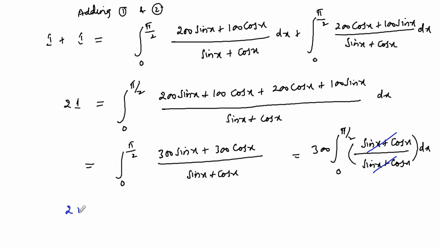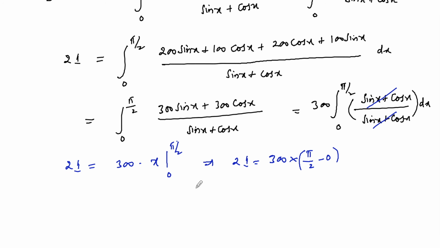So we have 2I is equal to 300 times integral of 1 dx, which is x, over the limits 0 to pi by 2. So 2I is equal to 300 times (pi by 2 minus 0). So we can write I is equal to 300 by 2 into pi by 2, so we have 2 to the 4 475 times 300, so we'll have integral I is equal to 75 times pi.